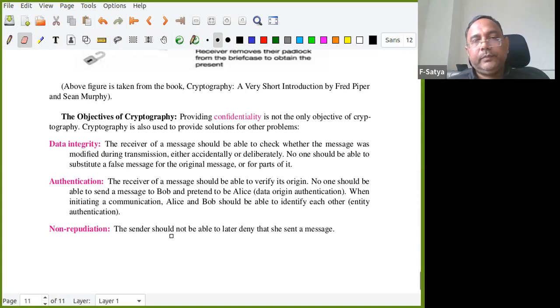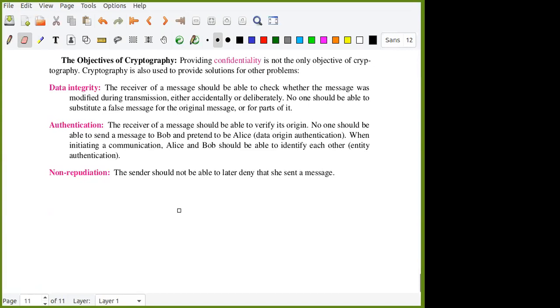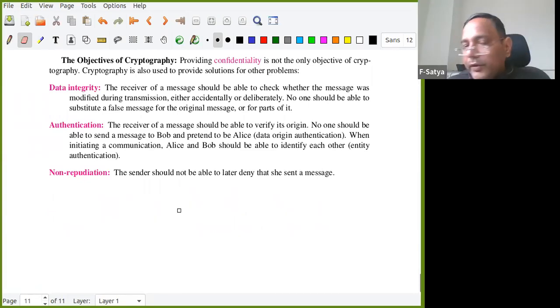These are the things. Any questions, anything you want to ask me? I have not told you how we will do it till now, but these four are different. The purposes are different. Is it okay, Kanak? Yes, sir. Okay, any more questions you want to ask? Okay, so this is related to the course.